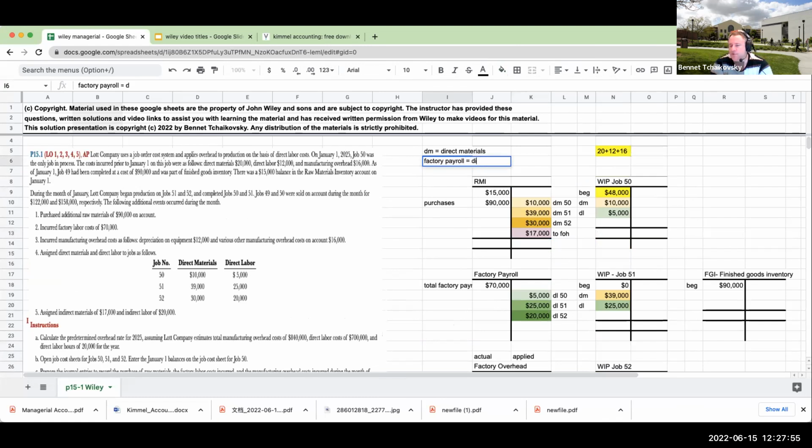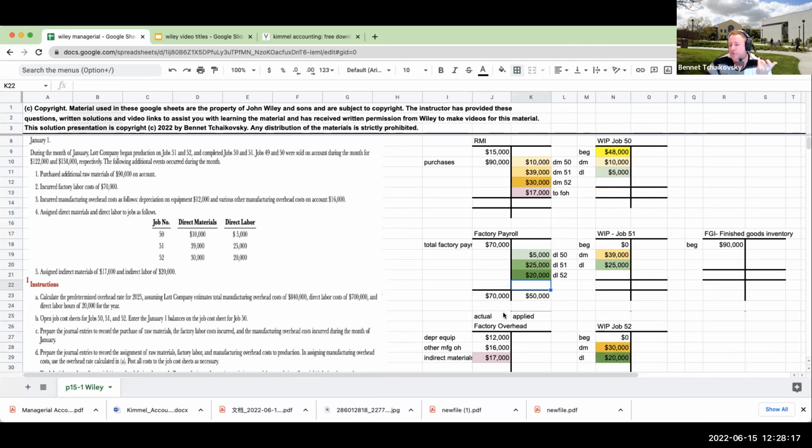It's going to be equal to direct labor plus indirect labor. Now, even without telling you what the indirect labor was, I could pretty much guess it. It's not really necessarily a guess, but what does the indirect labor have to be? Well, one of the things we said is that factory payroll and factory overhead both have to go to 0.